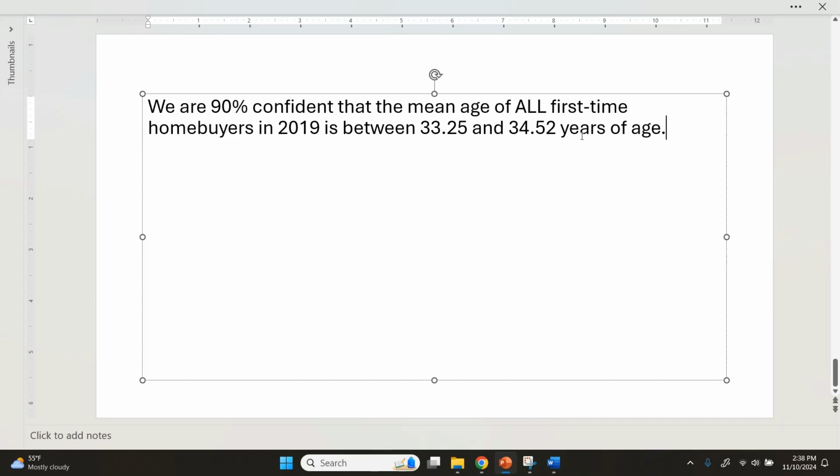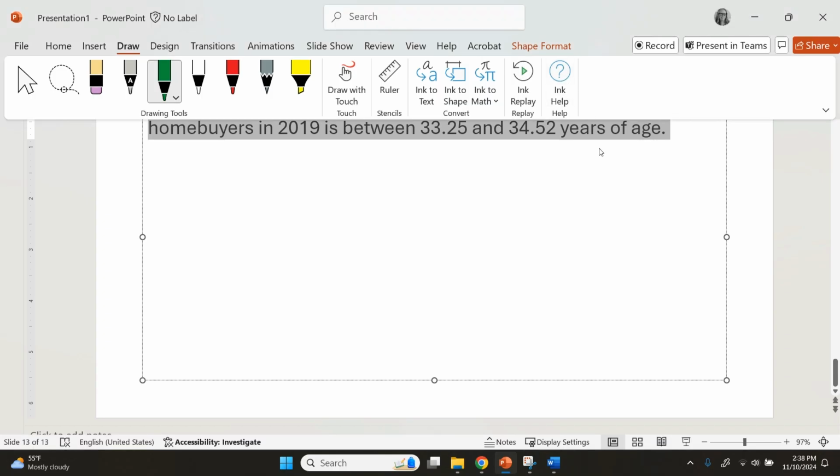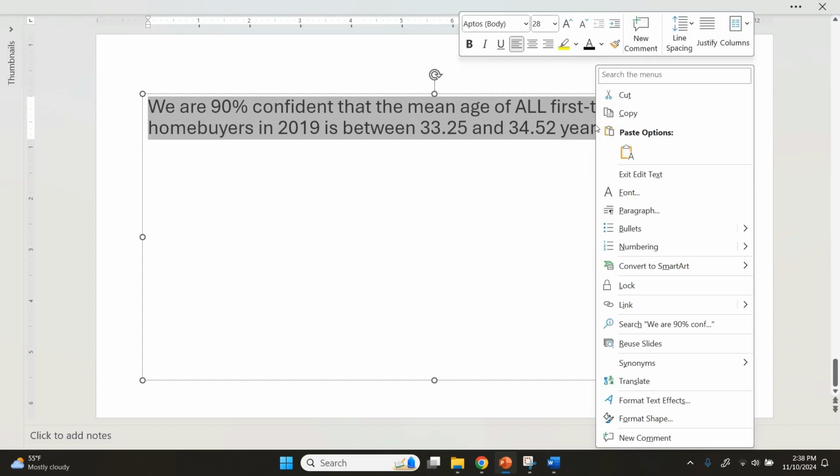And that is our confidence interval with a nice summary statement that anybody could read and get a general idea of what's going on with this.